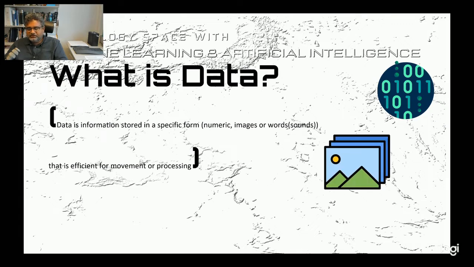So the second form of data is images. You can imagine most of these deep learning frameworks in machine learning are based on image classification type algorithms. So I would consider image as another form of data. The third form of data I would classify as words or sounds, because another machine learning area, natural language processing, is often based on these words or sounds.